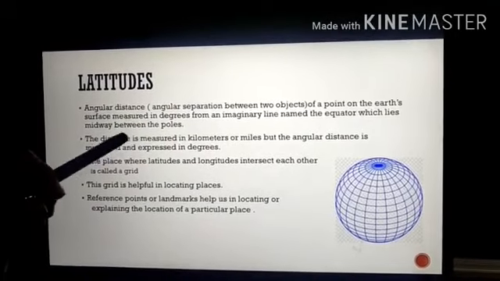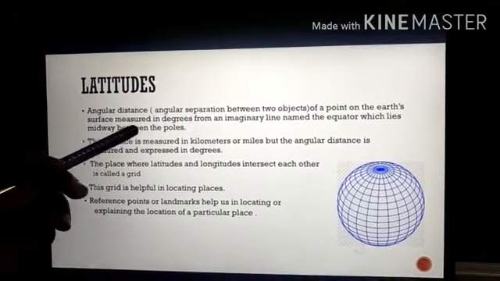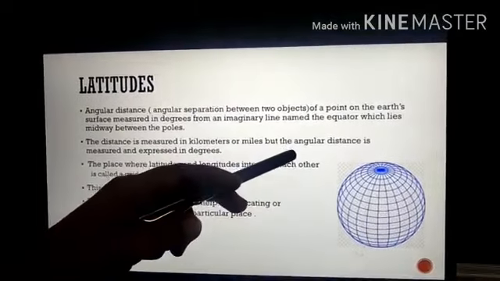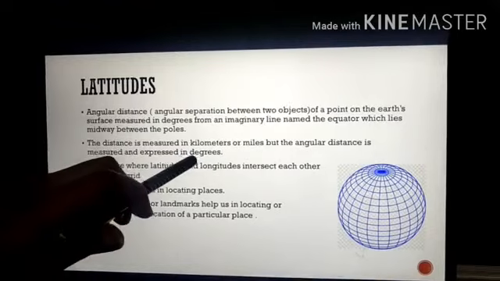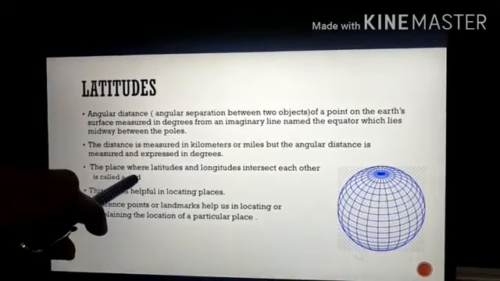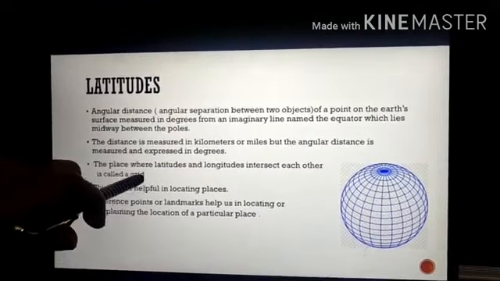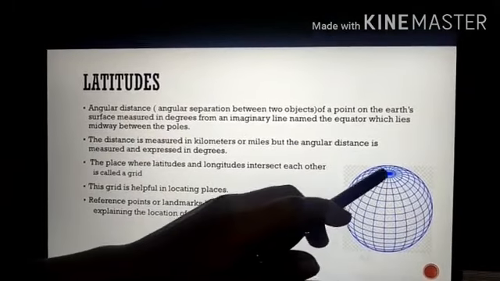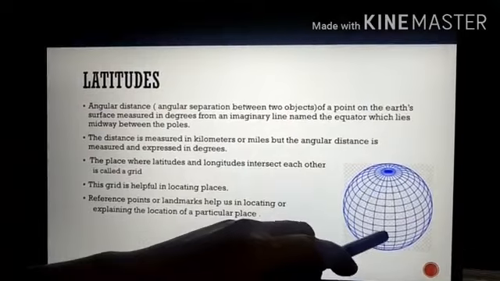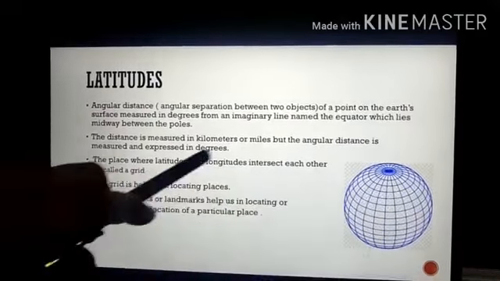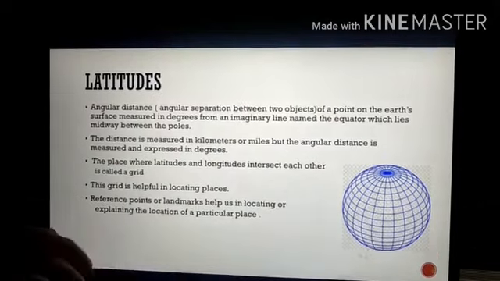Usually, whenever we measure distance, it is measured in kilometers. But when it comes to angular distance, it is always measured in degrees. The place where latitudes and longitudes meet each other is called a grid. And what is this grid useful for? It is helpful in locating places.